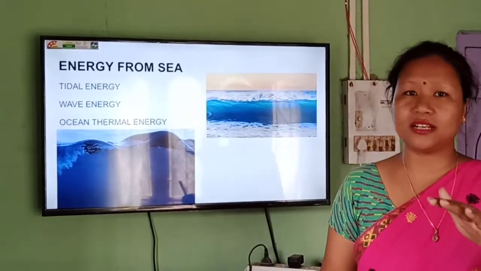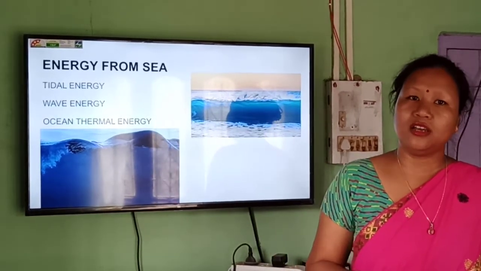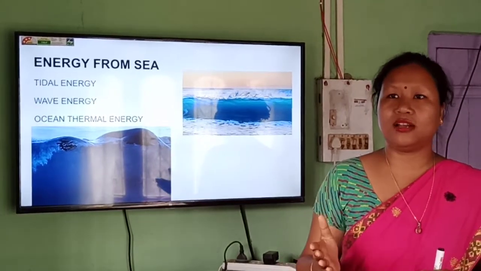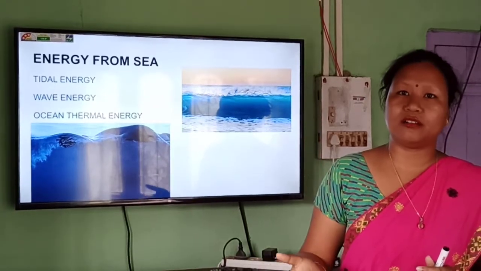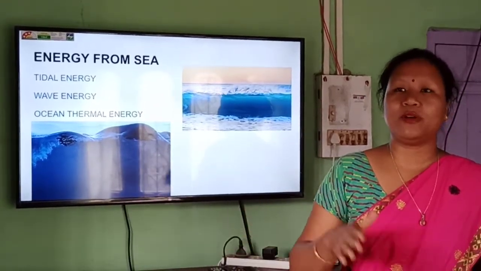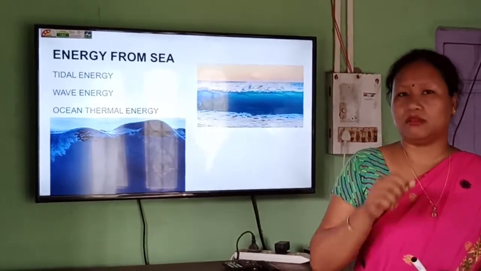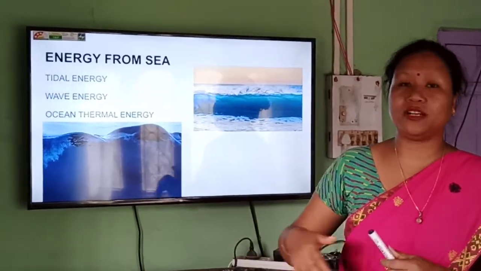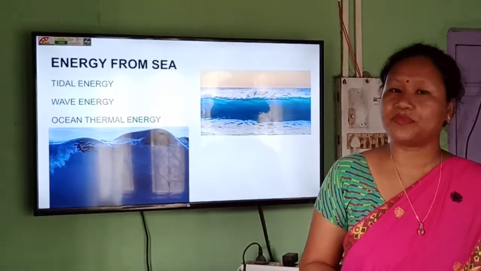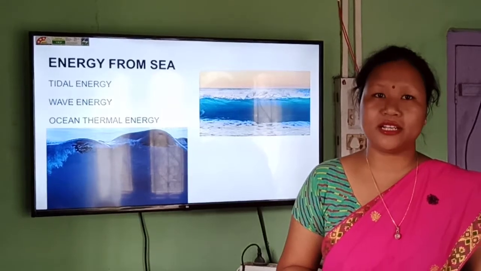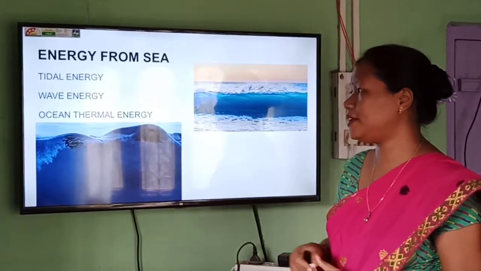We know the level of the sea does not remain the same, isn't it? Sometimes very high, sometimes very low, because of the high tides and the low tides. So what happens? These high tides can be blocked, like we have studied now in the dam project and all. So we can build a dam over there towards the narrow opening of the sea, and when this is blocked, the kinetic energy of the tidal water will in turn run the turbine, and that will run the generator, and it will produce electricity. In the same way, the wave energy has also got kinetic energy that can also be converted into electricity.